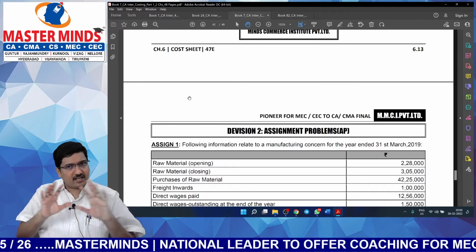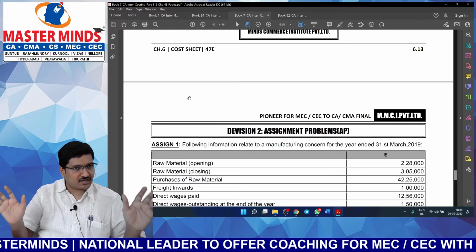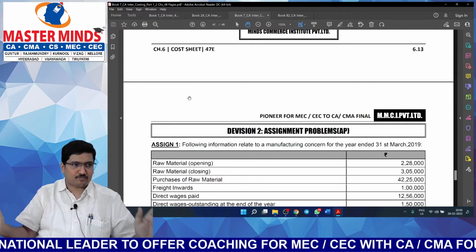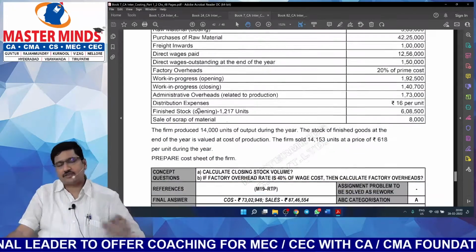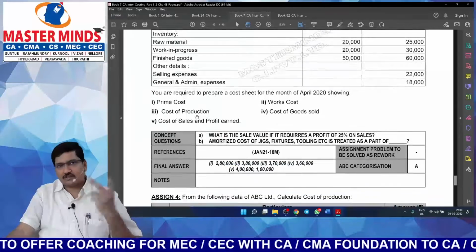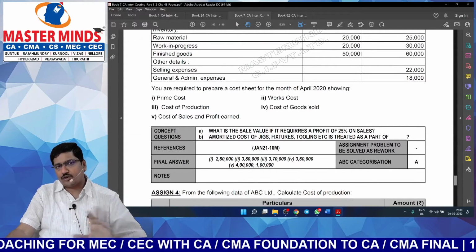I don't find any other material available in the market covering this many problems. We have intentionally given a large number of problems because it's very important from the exam point of view. For every CRD problem, there will be corresponding assignment problems. Sometimes there will be 2 bits in the assignment problems. What you need to do? Ignore the A bit, focus on the B bit.